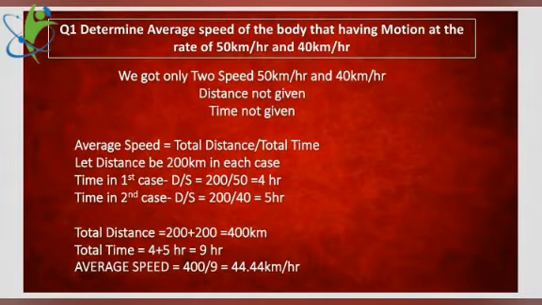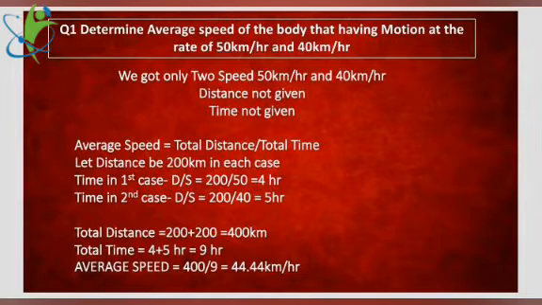We shall determine a value. We take distance 200 kilometers because this value is divisible by both 50 and 40. So distance is 200, time in the first case 200 upon 50, time in the second case 200 upon 40. So you assume a distance value, 200 kilometers.